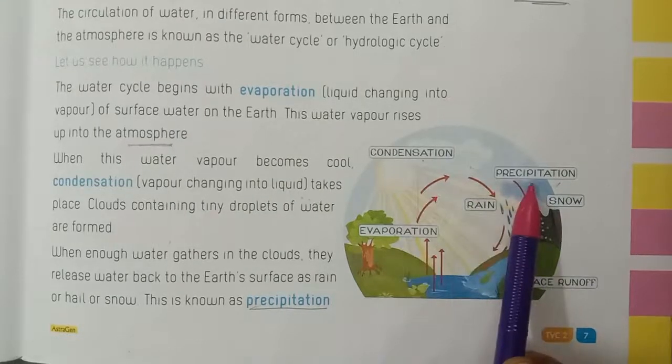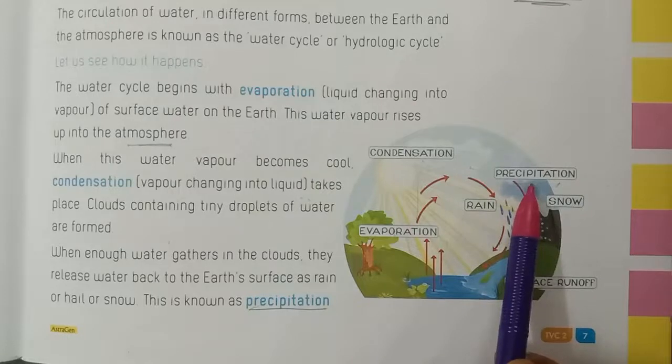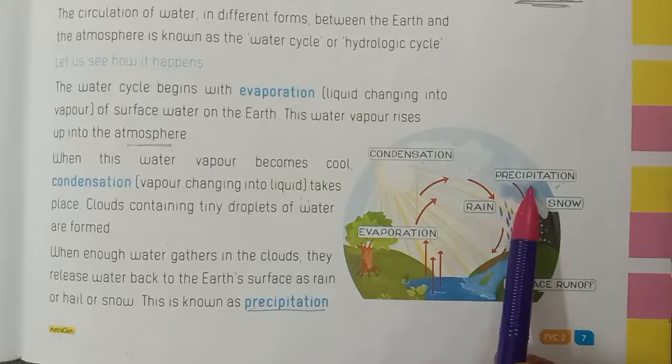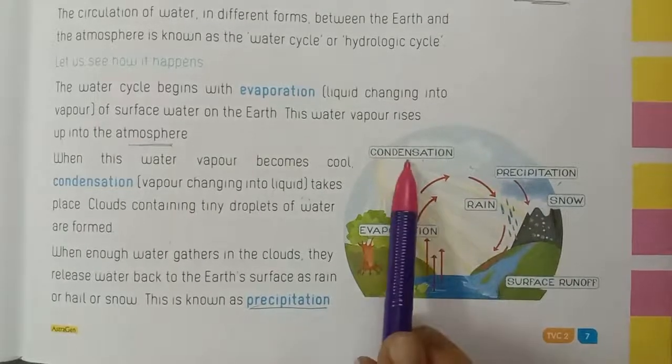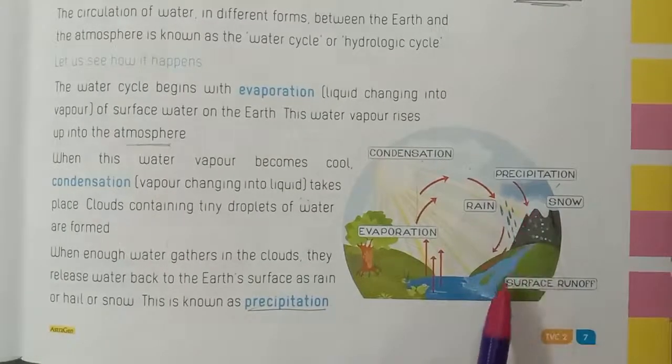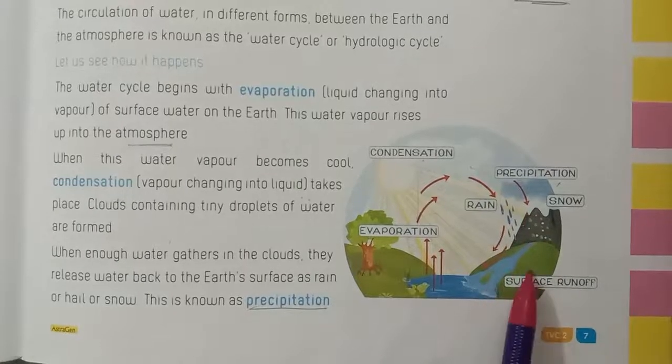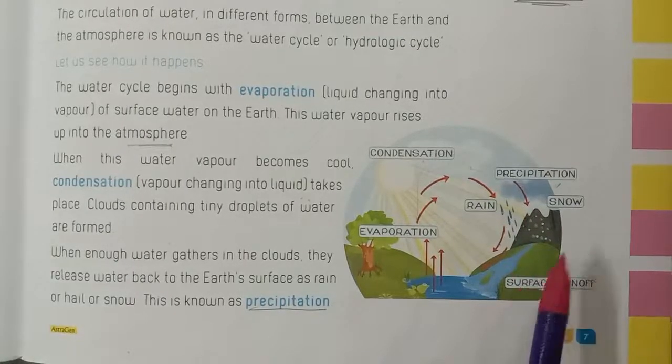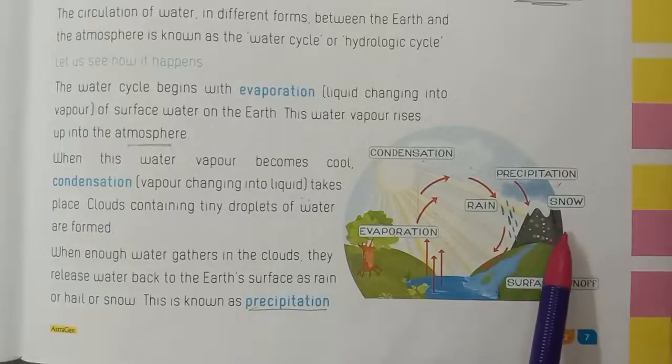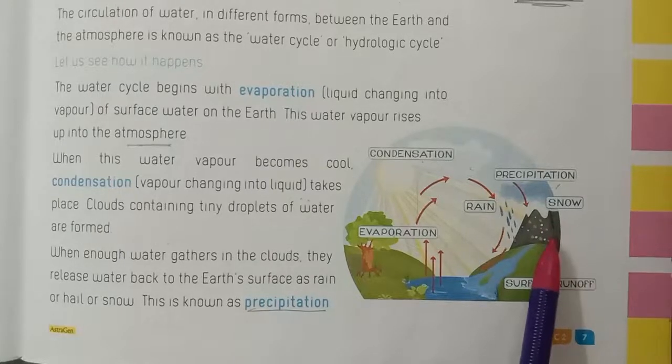Next, precipitation. When enough water gathers in the clouds, they release water back to the earth's surface as rain or hail or snow. This is known as precipitation. Okay children, understood? Evaporation, condensation, precipitation, coming to rain, snow or hail.